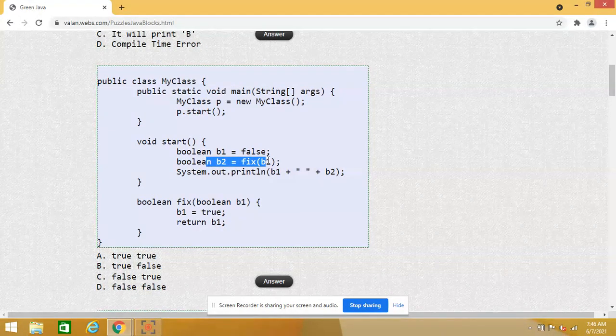So finally, for B2 the value is true. For B1 inside the start method the value is false. So finally B1 will display false, and B2 will display true. So finally this is our output. False, true will get displayed.